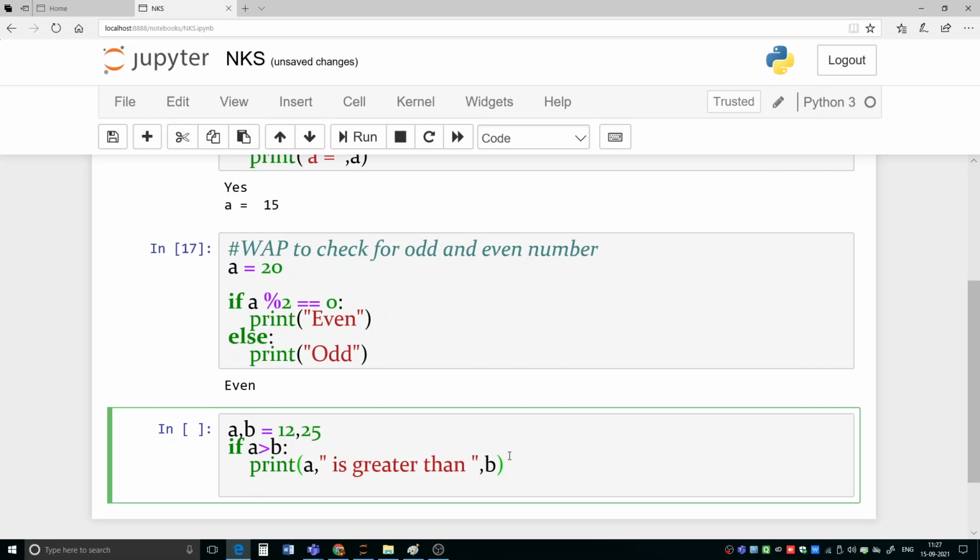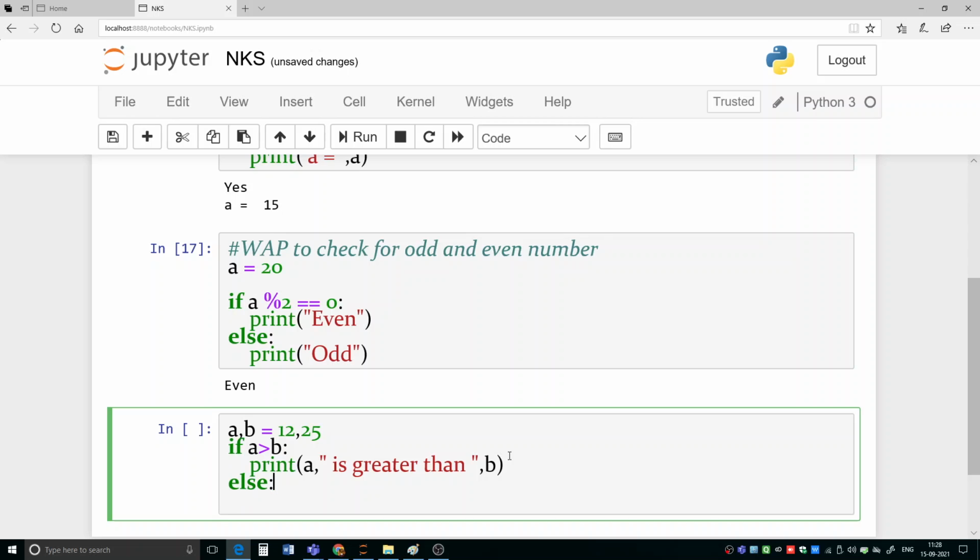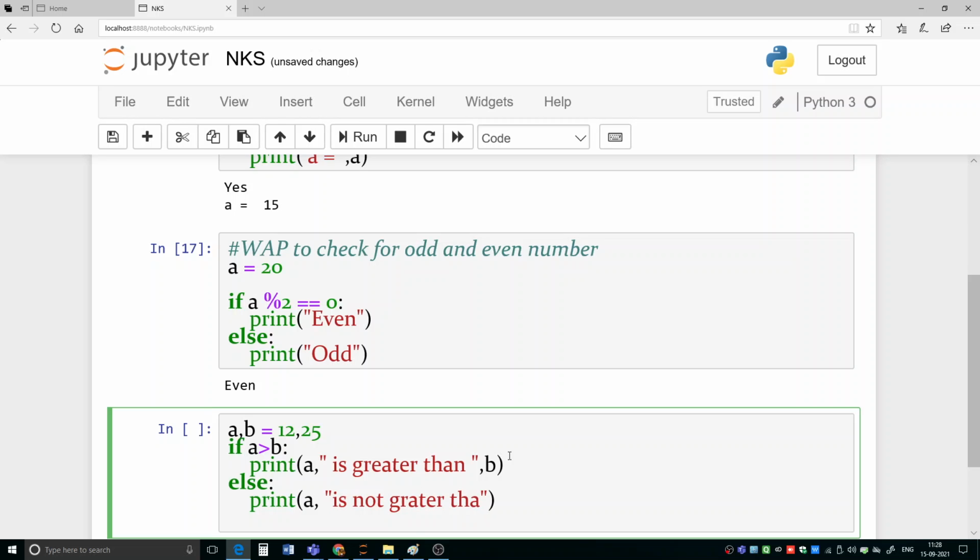Else, print a comma is not greater than comma b.